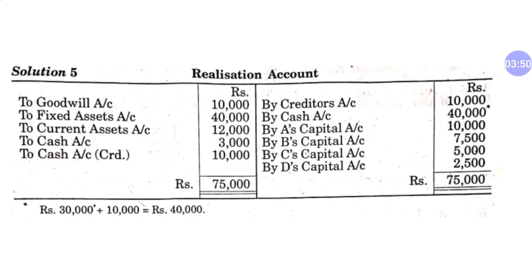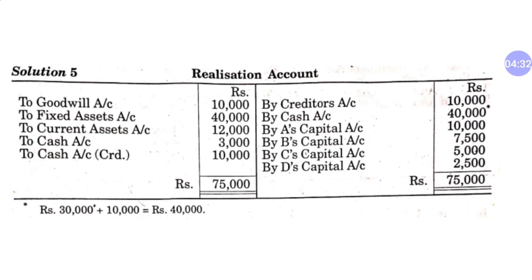In the question, it is given that fixed assets realized 30,000, current assets realized 10,000. So only 40,000 we realize from the market. Out of this 40,000 we will pay the creditors 10,000 rupees. So on the debit side you can see to cash, creditors 10,000, and to cash for realization expenses. So this is all about the posting of this particular account. And now we have to find out the balance. As you can see, on the debit side the total is 75,000, and the credit side total is only 50,000, that is 10,000 and 40,000.